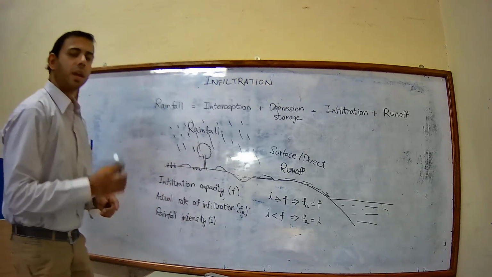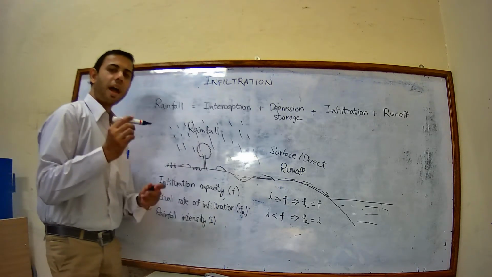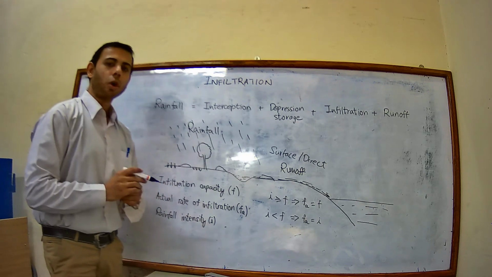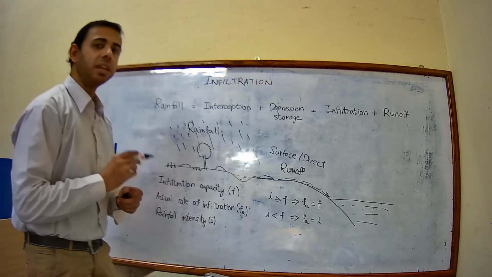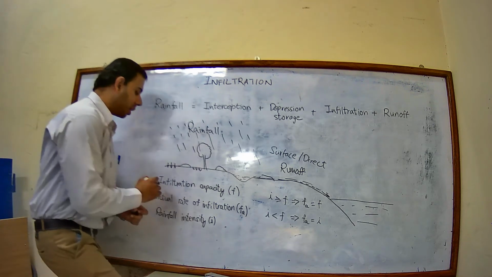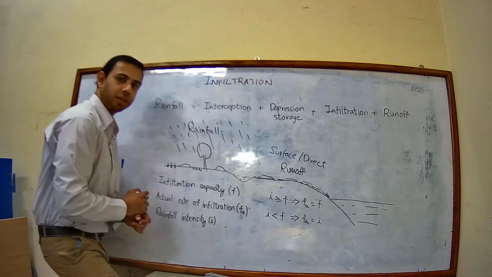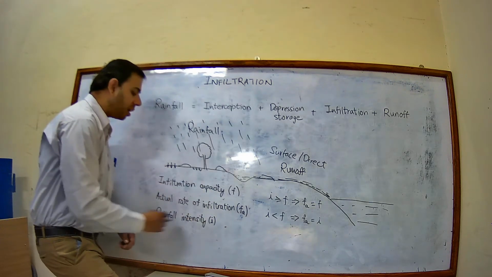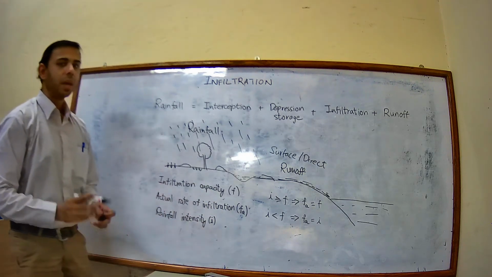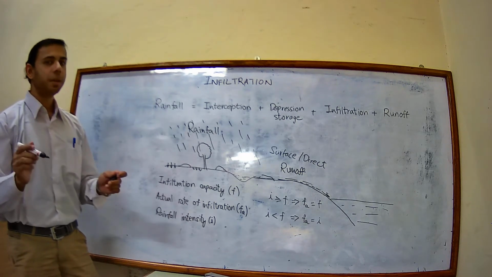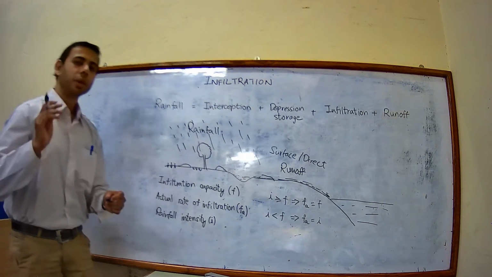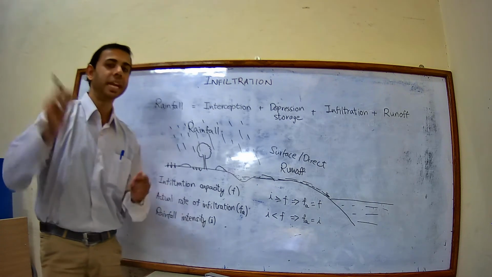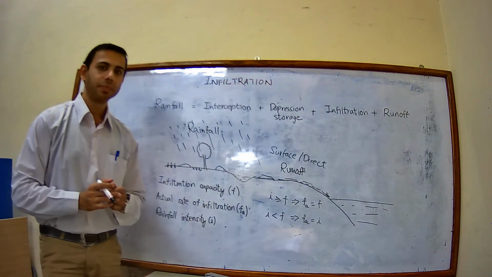Now as per your GATE, a few terms are very essential: infiltration capacity, actual rate of infiltration, and rainfall intensity. These terms are very important, because they can be used in your GATE exams as well.